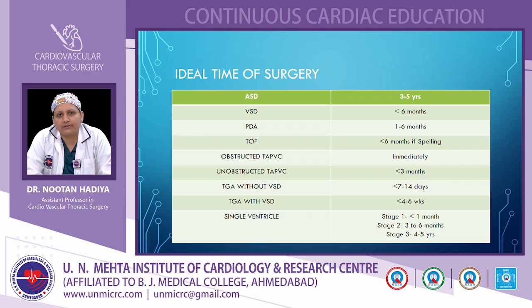In tetralogy of Fallot, if the patient is spelling, then it is better to do the surgery at less than 6 months, but it also depends on the anatomy in tetralogy of Fallot. In obstructed total anomalous pulmonary venous connection, we should operate immediately as soon as the patient presents. In unobstructed cases, however, you can wait until less than 3 months of age.